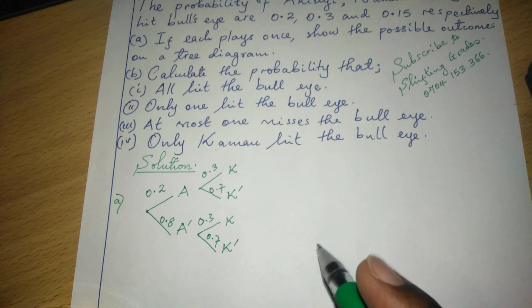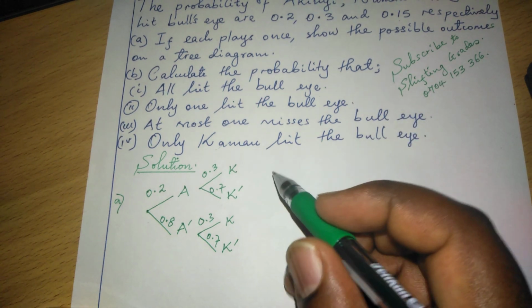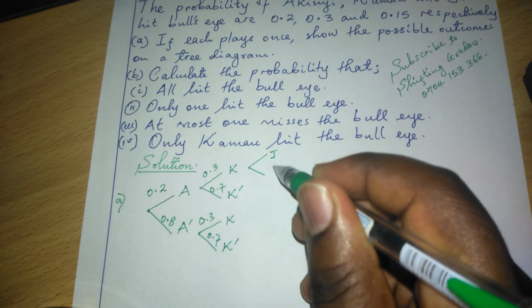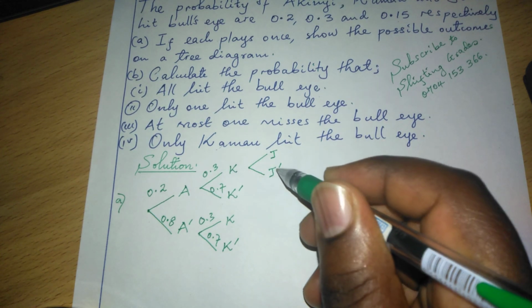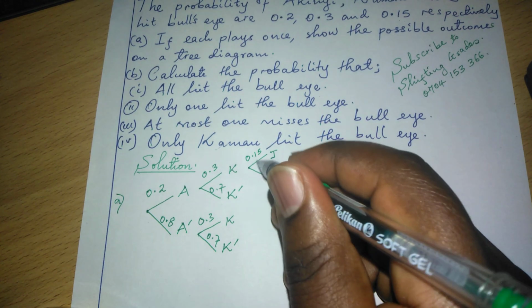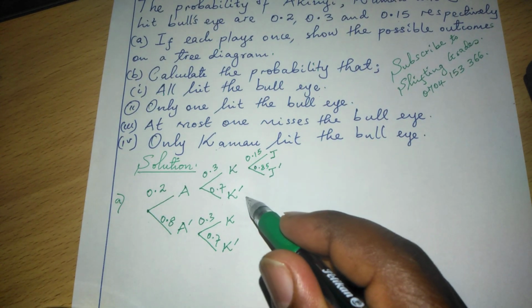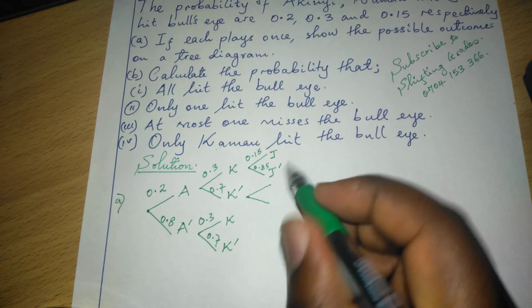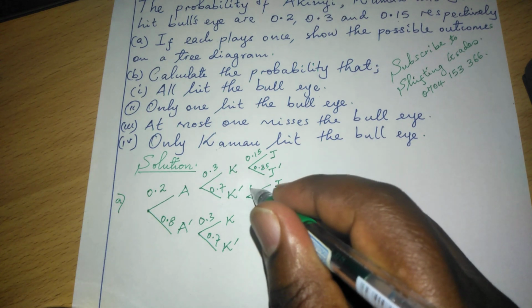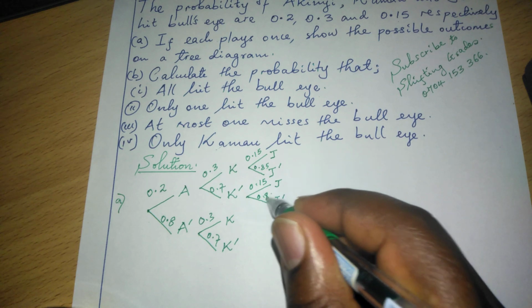After Kamau has played, we will have the last player, who is Juma. So Juma, on the same tree diagram, can hit or fail to hit, and Juma hitting is 0.15, which means not hitting is 0.85. It will be so regardless of what happened before, because we are saying these are independent events. So Juma's hitting will remain 0.15 and not hitting 0.85.